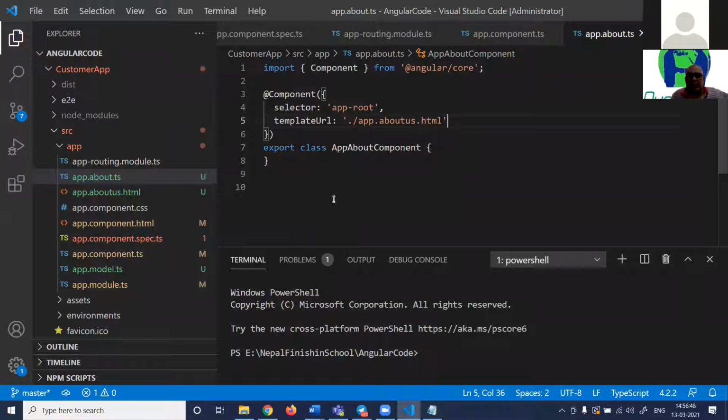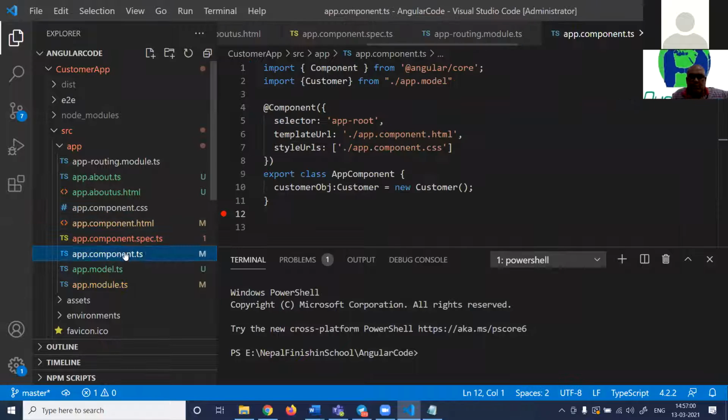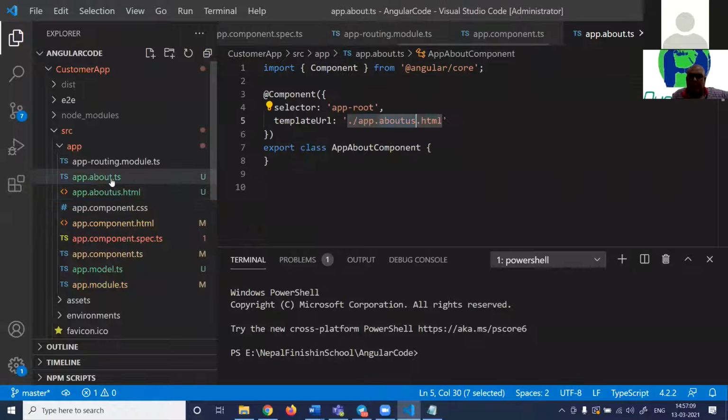So look at this. The about component, its UI is app about us. Now let's look at the second one. The app component, its UI is app component.html. So UI, code behind, right?